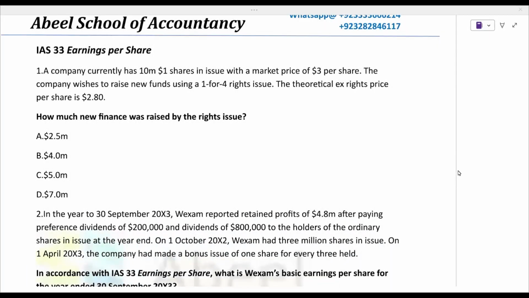Okay, dear students, let's start a revision class, and you can say practice also, on IAS 33. We'll be revising IAS 33 through questions, and all of these questions are from your study hub. I've also disclosed the source, that is study hub, IAS 33 EPS. Let's start.